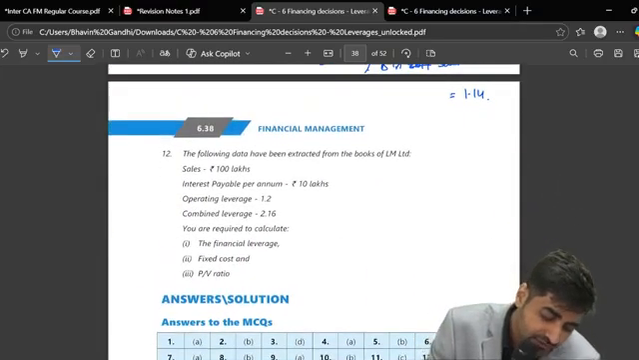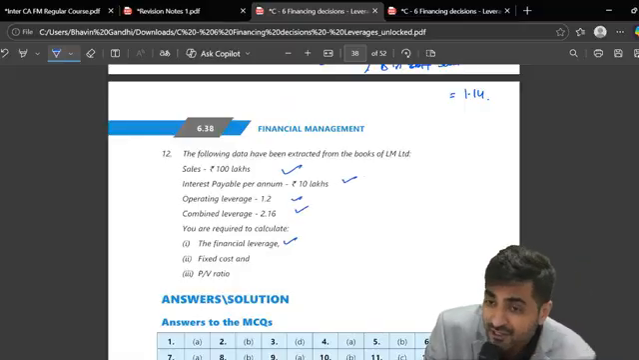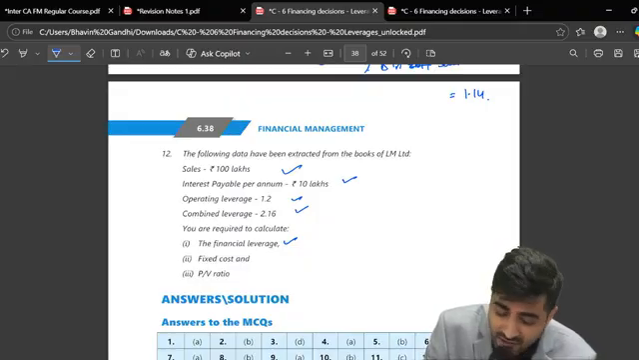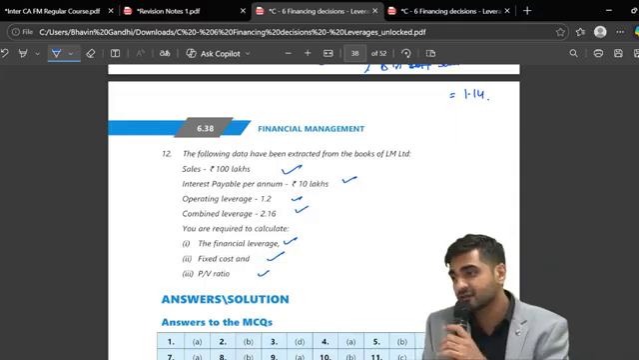Last question. We have sales, we have interest, OL, CL. Calculate FL. Can you calculate FL? How will you do that? We will take CL upon OL, fixed cost and PV ratio. We have to calculate it normally only. Nothing new in this question.